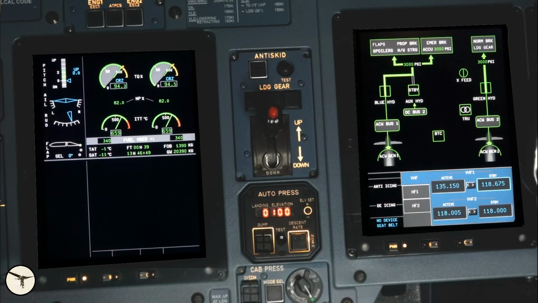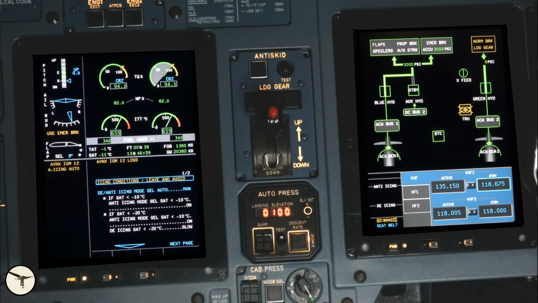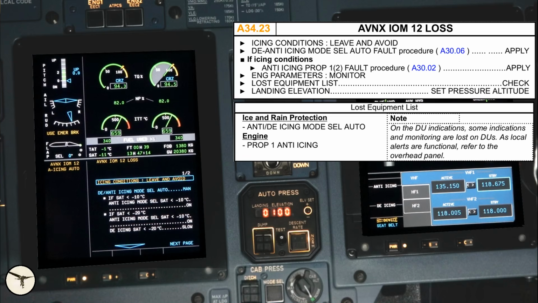Next, the IOM 12 card. Signal chime, master caution, Avionics IOM 12, and anti-icing auto on the alert panel. The latter failure is a consequence of the first failure. The procedure window shows the checklist. To make it easier for you to read, I show the same checklist and associated lost equipment list from the Quick Reference Handbook. The first line reads, icing conditions, leave and avoid. We have lost propeller anti-icing and the automatic mode for the ice protection system.